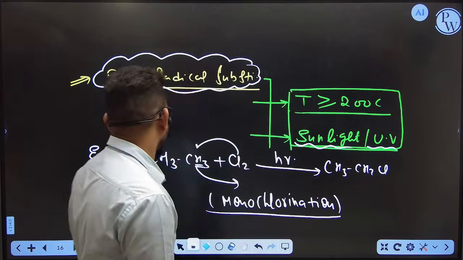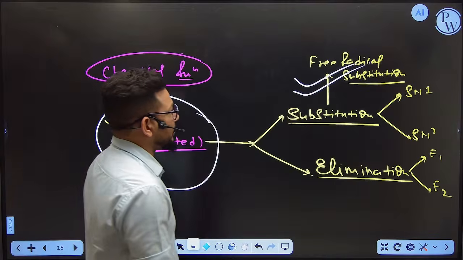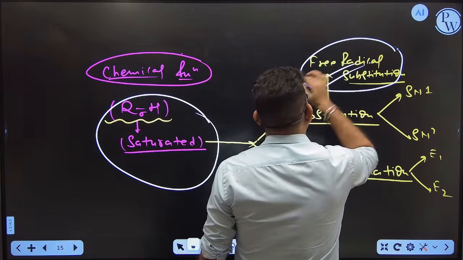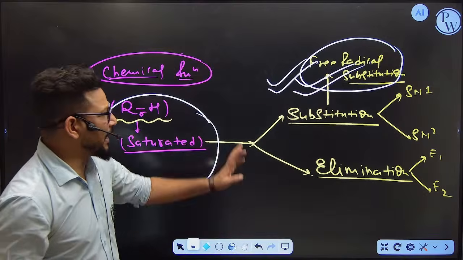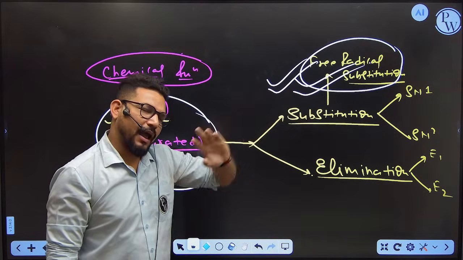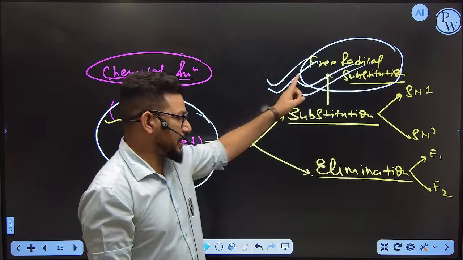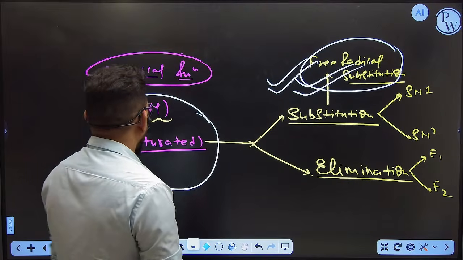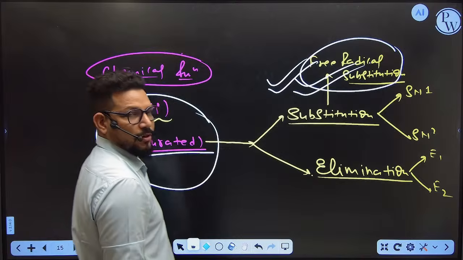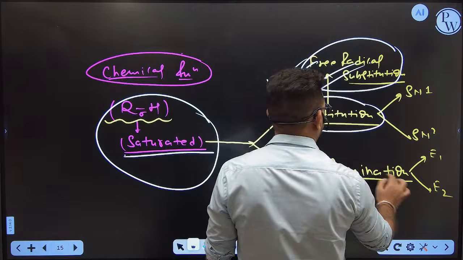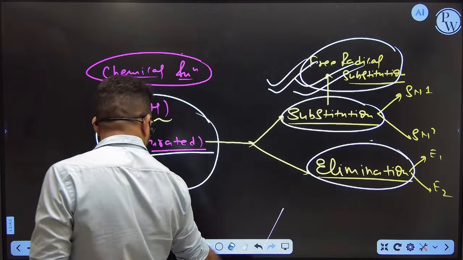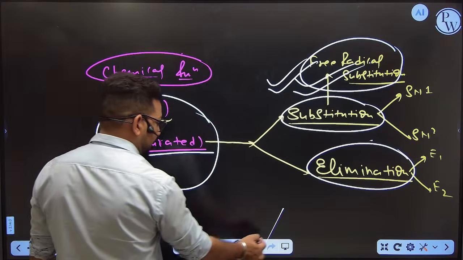So free radical mechanism, free radical substitution has been done. This is one of the best reactions, and you will get questions from this zone. I am damn sure about it. So please keep it in your mind in a proper way. Now, any single bonded compound can also undergo substitution or elimination. So I am going to discuss substitution and elimination.